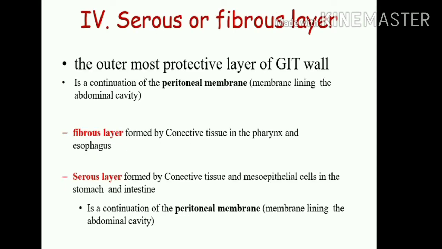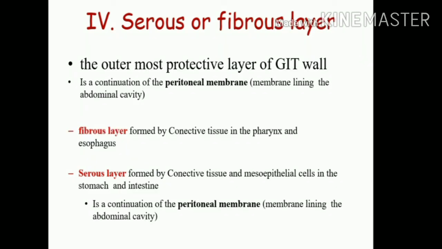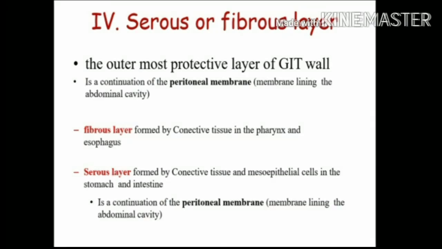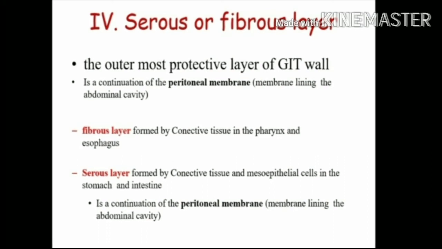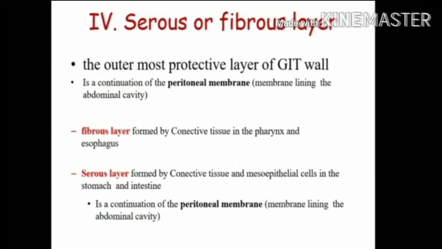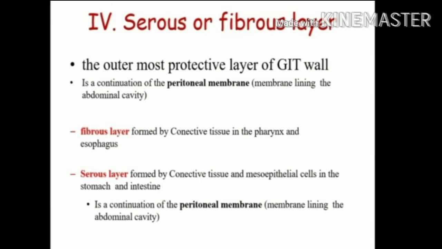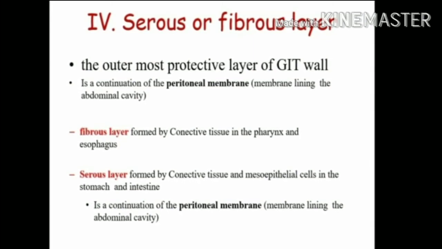Coming on to the last type, which is the serous or fibrous layer. It is the outermost protective layer of the GIT, and it directly comes in contact with the peritoneal membrane. It is of two types: fibrous, which is formed by connective tissue, and serous, which is formed by connective tissue and mesothelial cells. The fibrous can be seen in the pharynx and the esophagus, and the serous layer can be seen in the stomach and intestines. And it is a continuation of the peritoneal membrane, that is the membrane lining in the abdominal cavity.